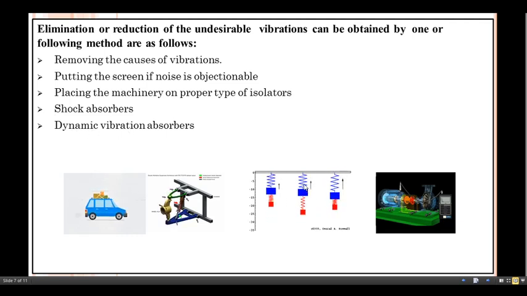This picture looks very simple, but this is the dynamic vibration absorber. This can be explained with the help of a spring-mass system, and again a red spring and mass system is attached. Consider this the primary system, and this the auxiliary or secondary system.